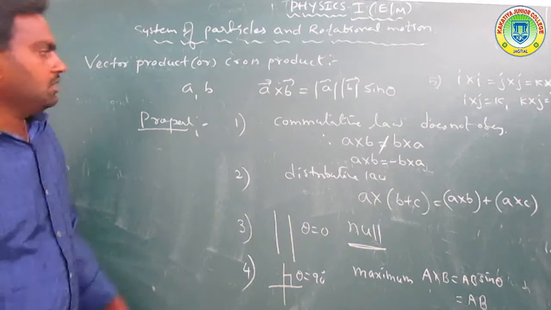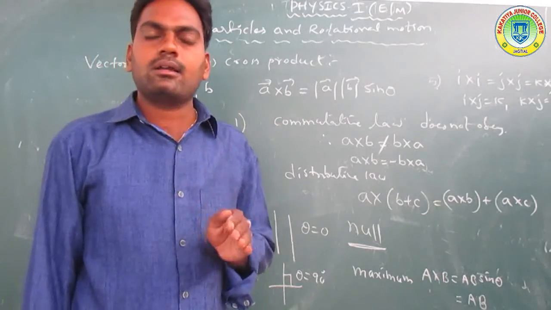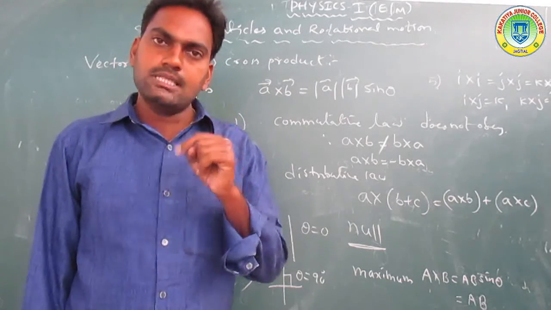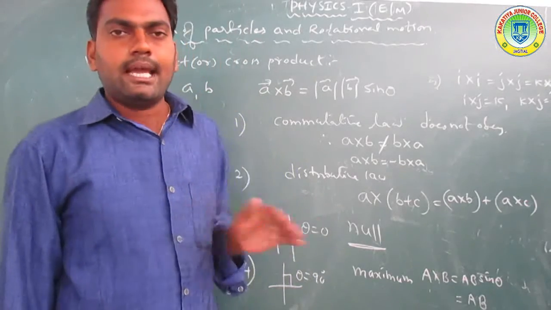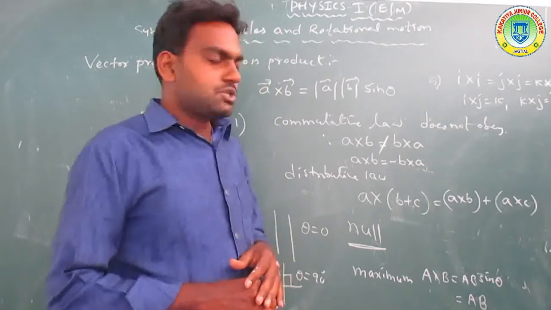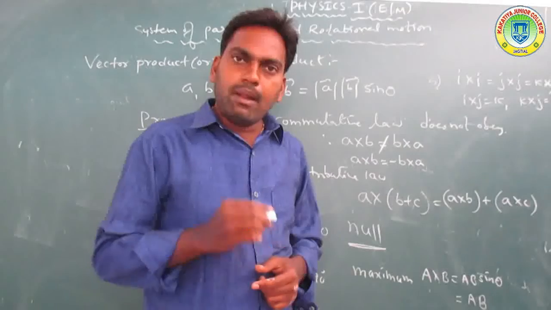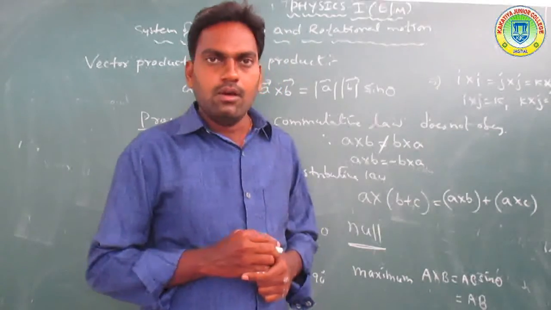Okay, got it. So first of all, the vector product or cross product does not obey the commutative law. That is the first property of the vector product. The second property is that it obeys the distributive law: A cross (B plus C) is equal to A cross B plus A cross C. Right.